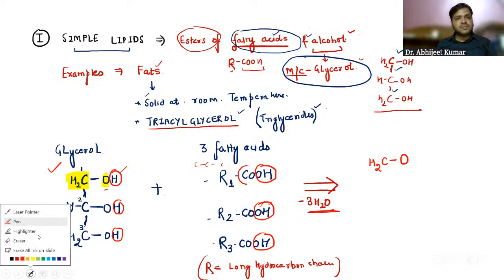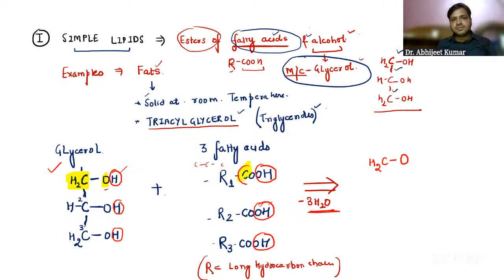This CO is remaining, so first we will write this CO. I can write it as C double bond O. And what is remaining is R1, which I will add like this.